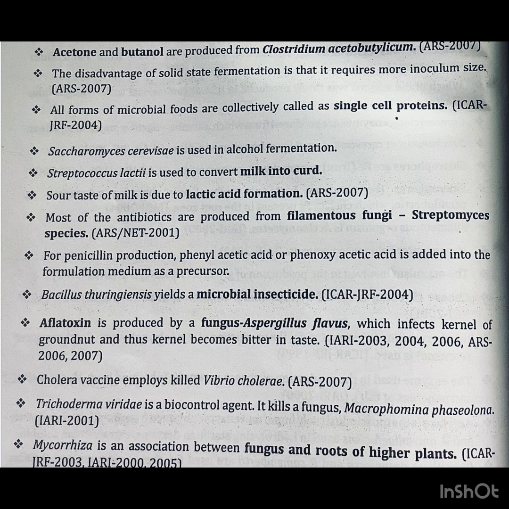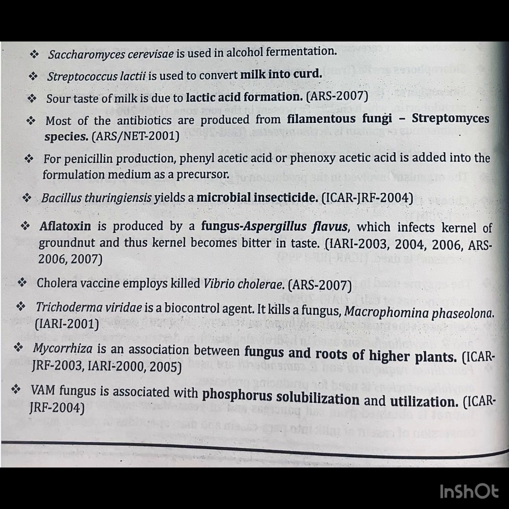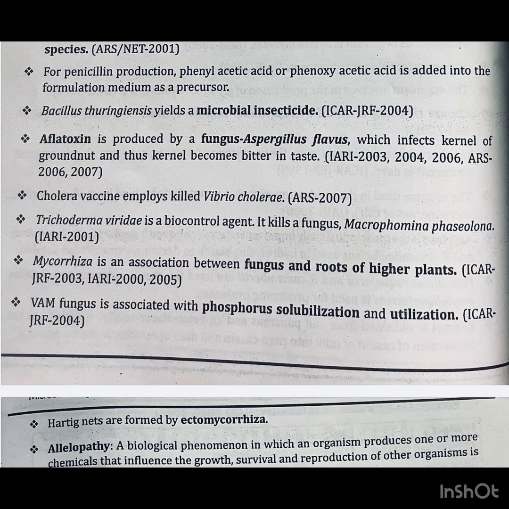Question asked in ICAR JRF 2004. Again, a most important question. Aflatoxin is produced by the fungus Aspergillus flavus, which infects kernels of groundnut, and thus kernels become bitter in taste. Question asked in IARI 2003, 4, 6, ARS 2006 and 2007. Cholera vaccine employs killed Vibrio cholerae. Question asked in ARS